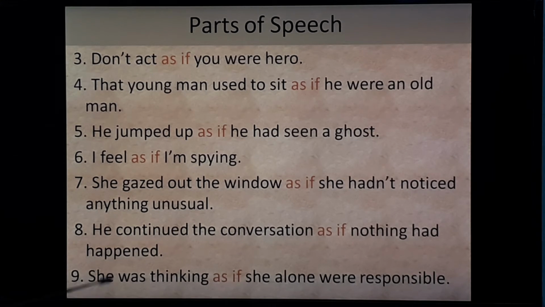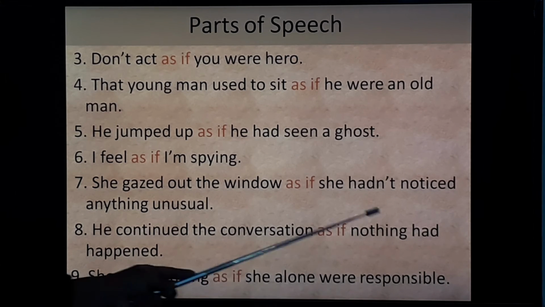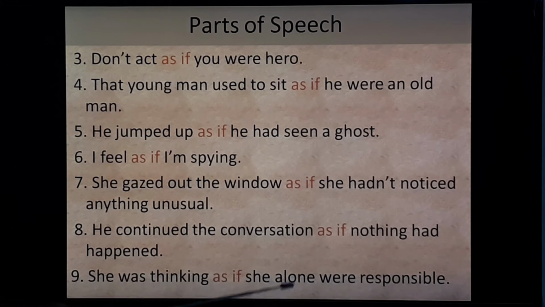Last one. She was thinking as if she alone were responsible. So "she was thinking" is the main clause, or you can say independent clause, "as if" is the subordinating conjunction, and "she alone were responsible" is the subordinate clause.